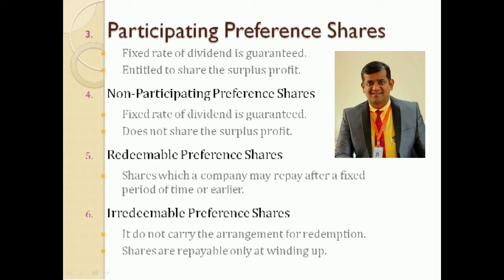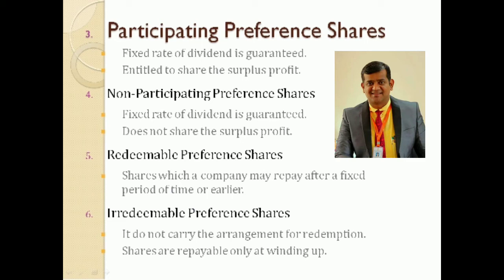As I said, it should be specially mentioned in the articles of association. If it is not mentioned, then if it remains silent, that particular preference share will be considered as non-participating preference shares only.